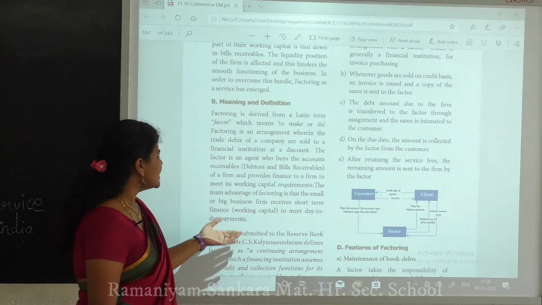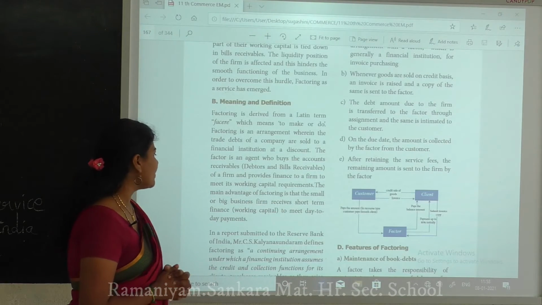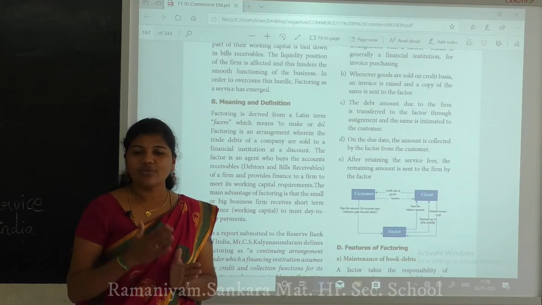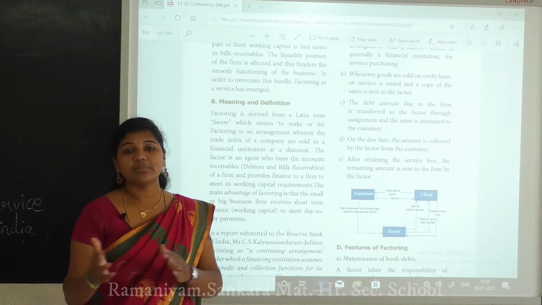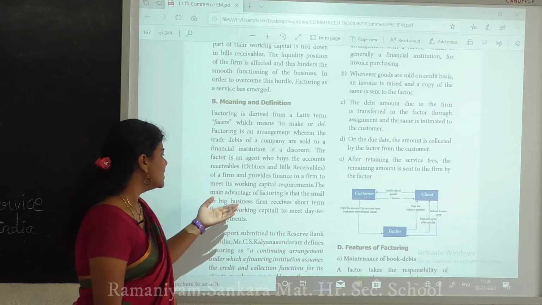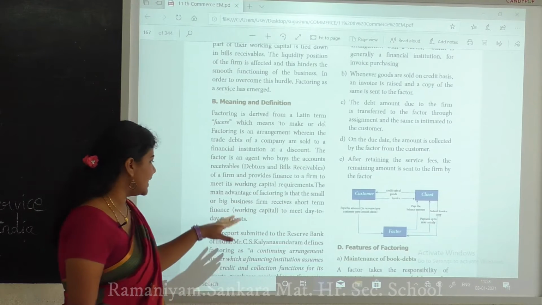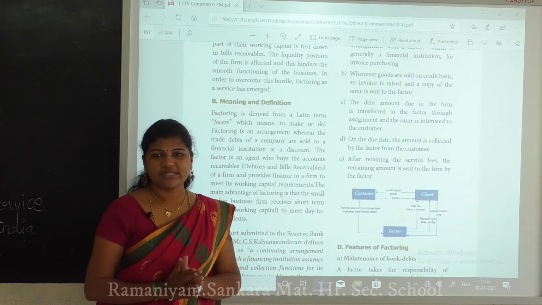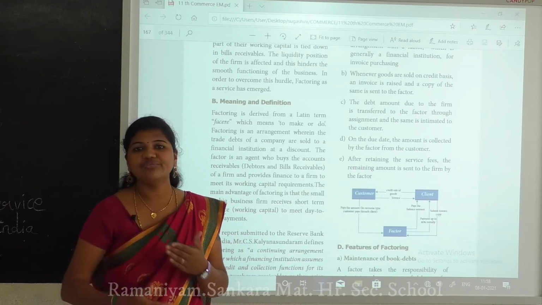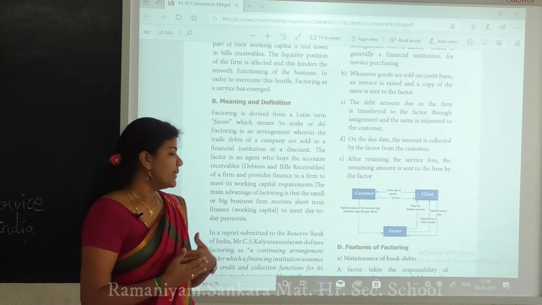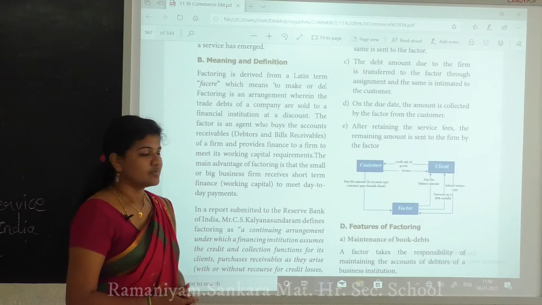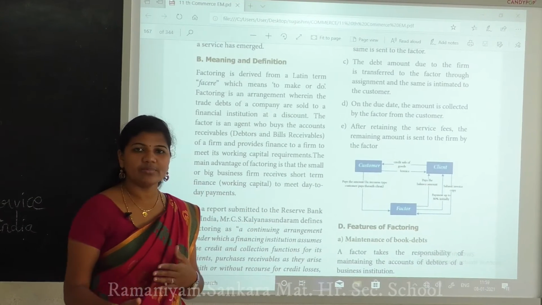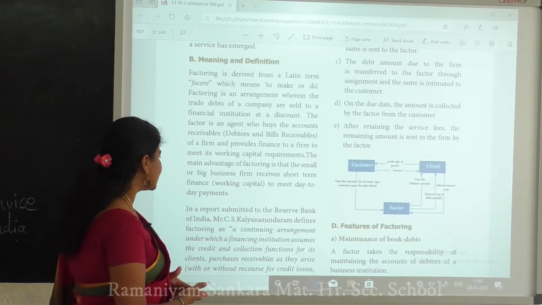The main advantage of factoring is that small or medium businesses get financial support. The firm receives short-term finance, working capital, to meet day-to-day payments. Day to day means every day, and this finance is helpful for that.